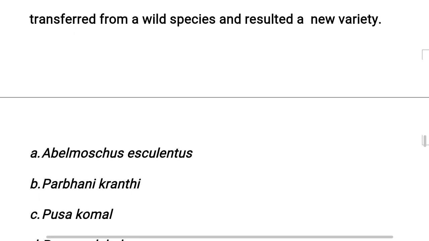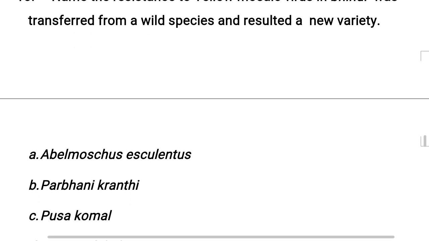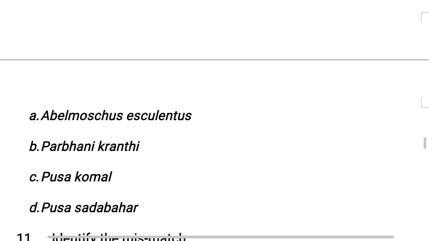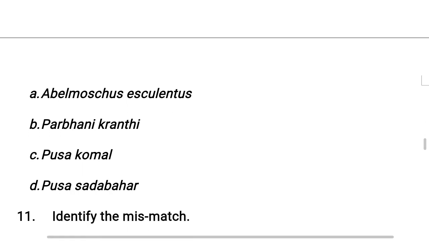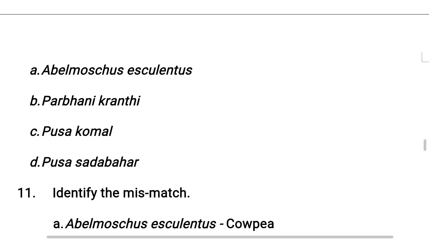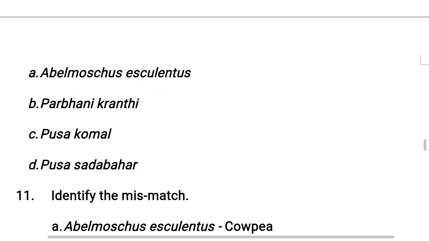Option A, Abelmoschus esculentus. Option B, Parbani Kranti. Option C, Pusa Komal. Option D, Pusa Sada Bahar. So the correct answer for this question is Parbani Kranti, option B.